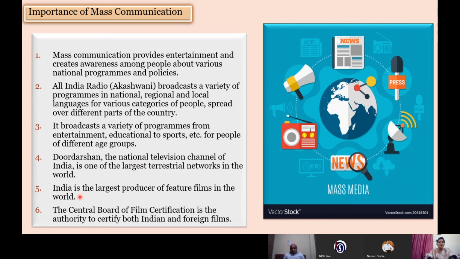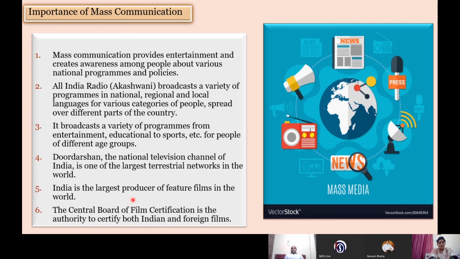India is also the largest producer of feature films. As I have told you, whenever any entertainment program is produced in different languages, even in feature films, India is producing many feature films in different languages. Like you have Punjabi or any South Indian language, many films are being produced in different languages. So India has become the largest producer of feature films.